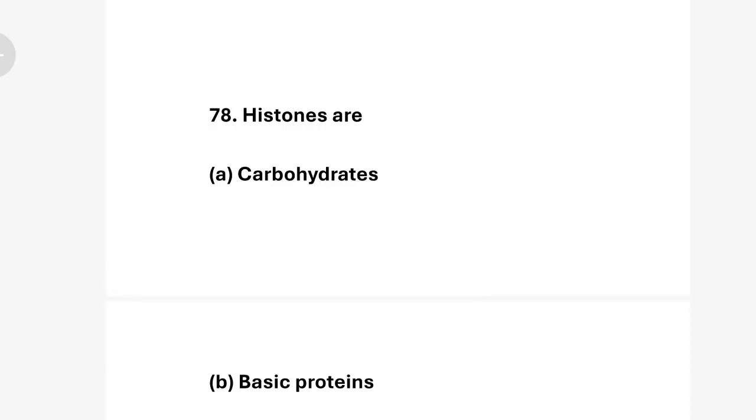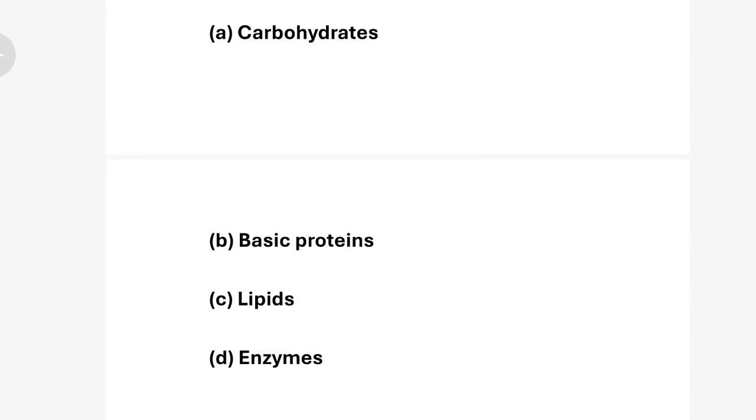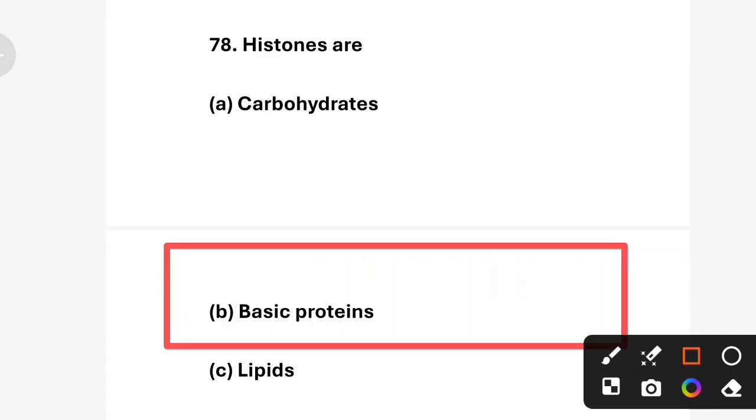Histones are: option A, carbohydrate; option B, basic protein; option C, lipids; option D, enzymes. Correct answer is option B, basic proteins. Histones are basic proteins found in the nucleus of the cell. They help in DNA packaging by wrapping DNA around them to form chromatin, which is essential for gene